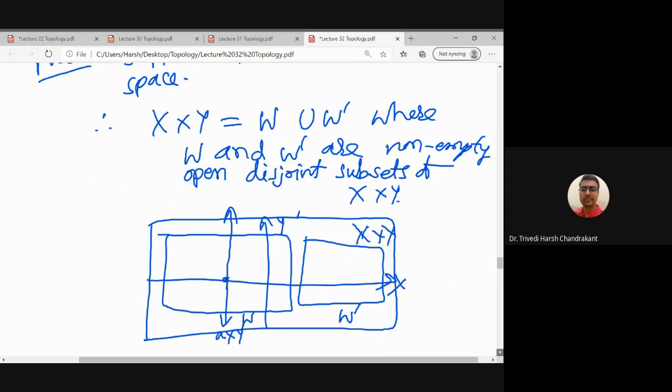In R2 we know that it is not possible to cover the whole space R2 with two disjoint sets W and W prime. So actually that we are proving as a special case of this result also.